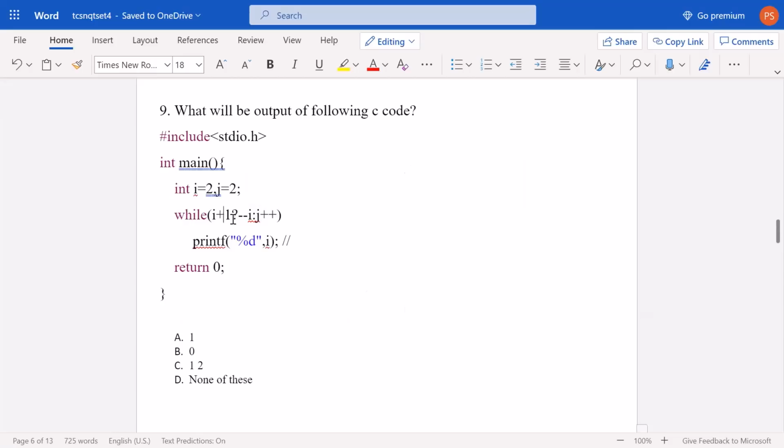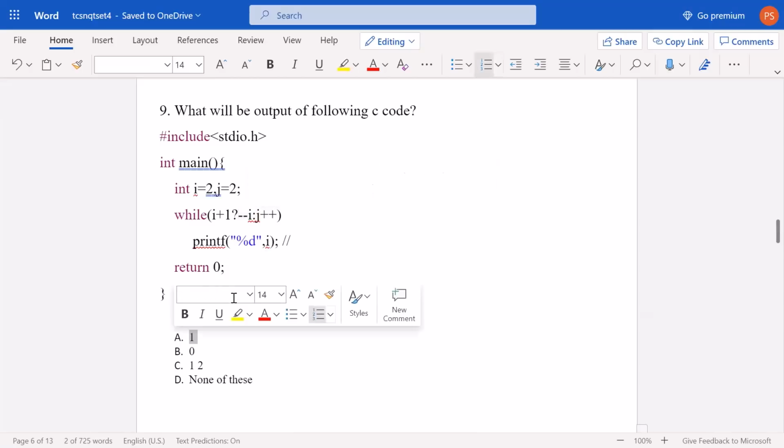Students, if you watch carefully, it is not written that i equals i plus 1. It is only written i plus 1. It means in this place the value is 3, but it does not mean that i has been incremented to 3. i is still 2 only. Only this place will be considered as value 3. So i is still 2, but the condition is true. Then we come here, pre-decrement, so i is decremented by 1, meaning 2 becomes 1. 1 is printed, so the output will be option A, that is 1.